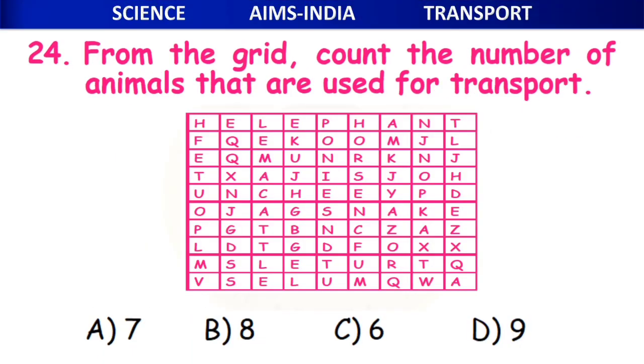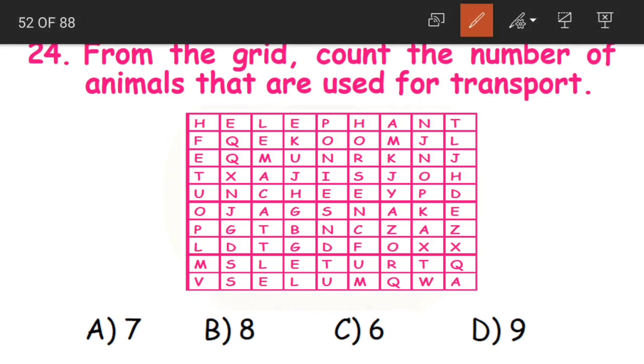From the grid, count the number of animals that are used for transport. Here you just have a word grid, children. You have to count how many animals are used for transport and are hidden in this grid. Okay, we'll find them out. First we'll take an elephant here. You have the elephant. Then you have a horse. Then we also have a camel.